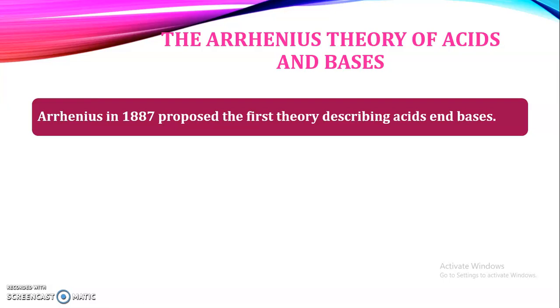They were later modified by other scientists, and as we know, today the acid-base theories are known in three different ways. Three different theories explain the behavior of the acid as well as the base. The first one, as I said, is the Arrhenius theory of acid and base. The second one is the Bronsted and Lowry theory, and the third one is the Lewis theory. These are the three different theories which explain the behavior of the acid as well as the base.